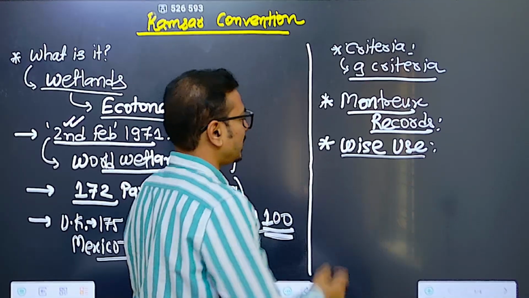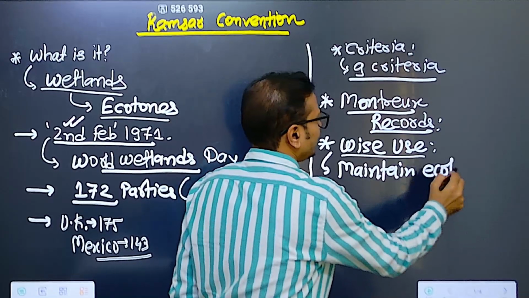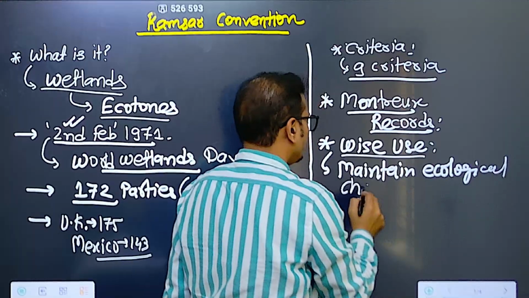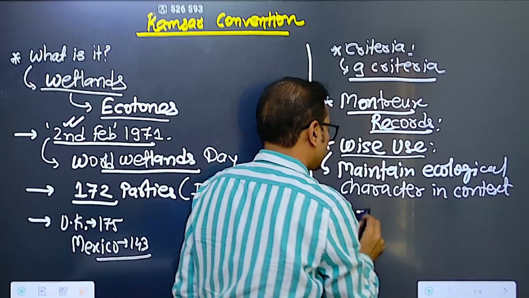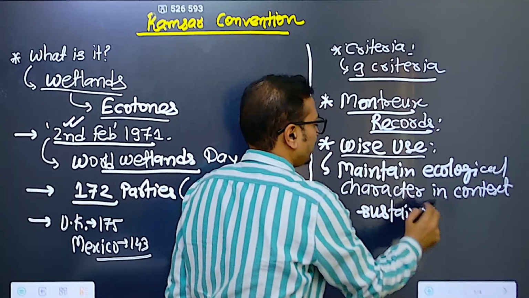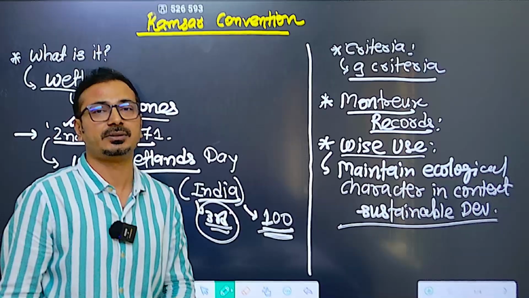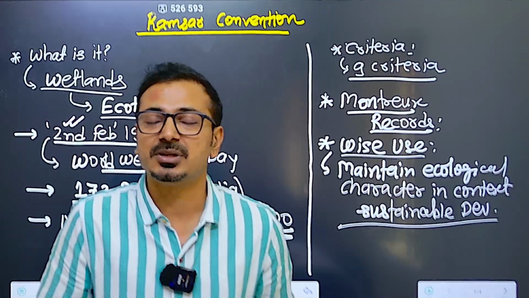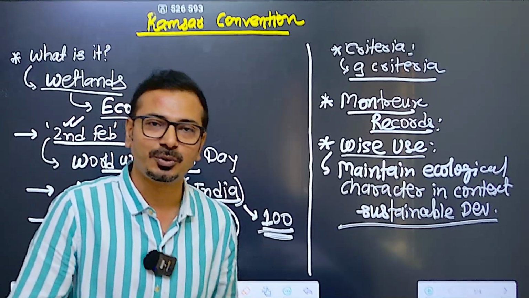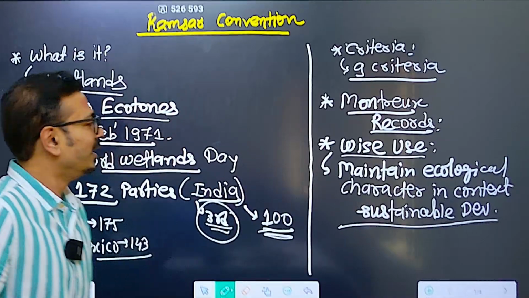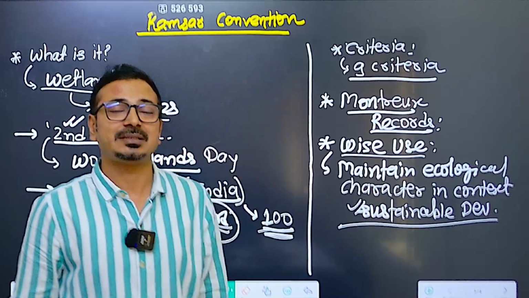Wise use of Ramsar sites means maintaining the ecological character of those wetlands in the context of sustainable development. So the sustainable development concept is applied here. This was asked in the mains examination: what do you understand by wise use of wetlands in terms of the Ramsar Convention, and mention any two Ramsar sites in India. 100 Ramsar sites are there, at least two you can remember, from your own state also you can mention any of the two. So simply, wise use means the focus should be on sustainable development, and that means sustainable use should be there.